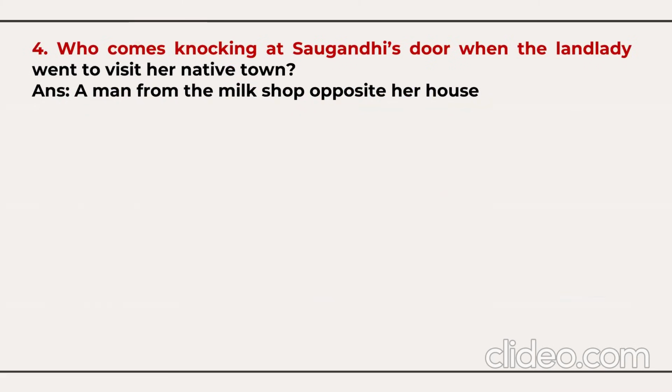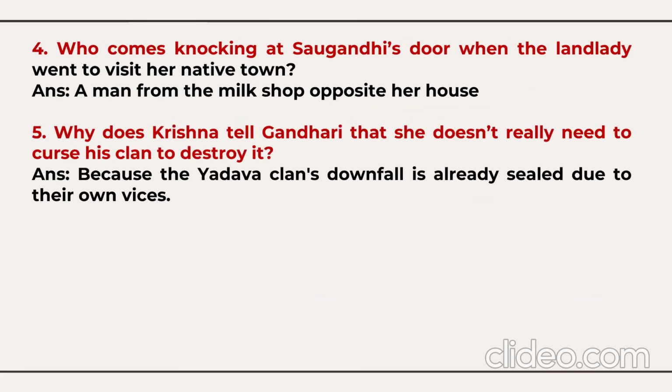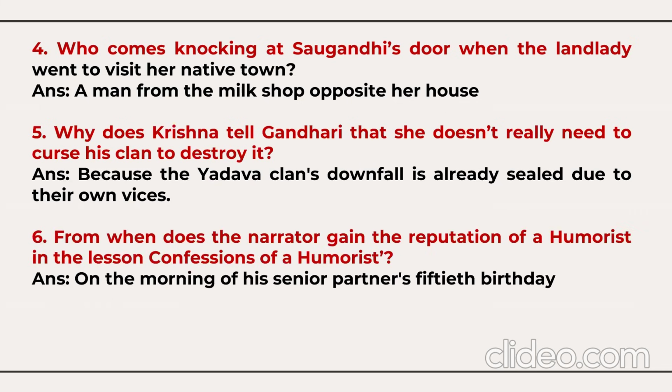Who comes knocking at Sugandhi's door when the landlady went to visit her native town? A man from the milk shop opposite her house came to knock at Sugandhi's door. Why does Krishna tell Gandhari that she doesn't really need to curse his clan to destroy it? Because the Yadava clan's downfall is already sealed due to their own vices.